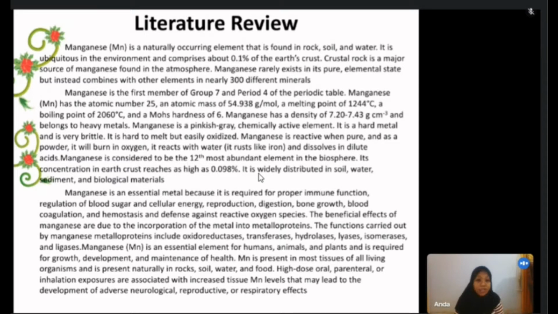Manganese has a density of 7.21 to 7.44 grams per centimeter cubed and belongs to the heavy metals.